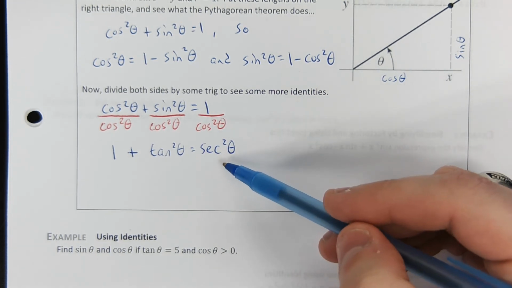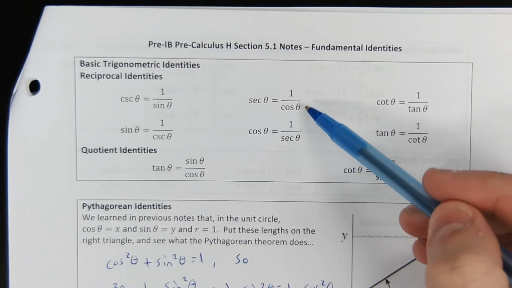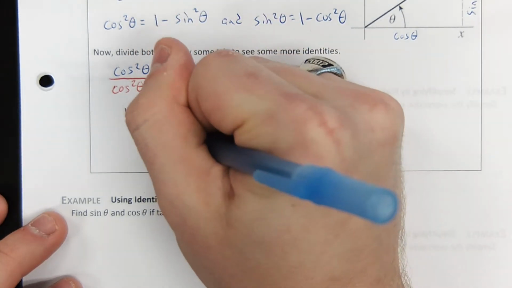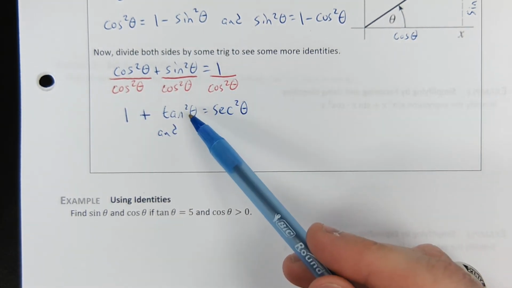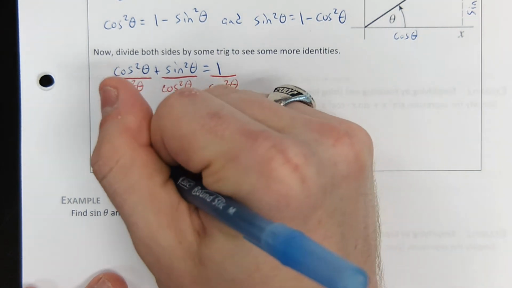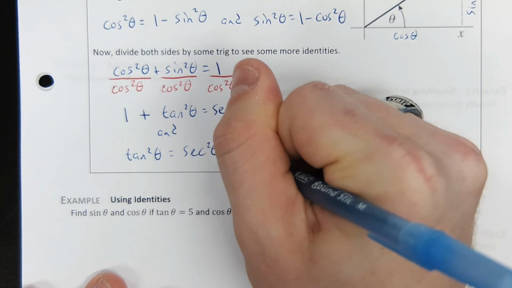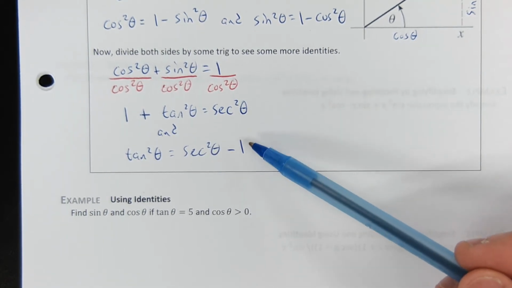The secant squared? 1 divided by cosine is secant. That's just from last chapter. So since there's 2 of them, it's squared. Oh, also, see here we have secant squared isolated. If you wanted to isolate tangent squared, you would just subtract 1 from both sides. Again, we're just manipulating identities to get other identities. I don't have these memorized.